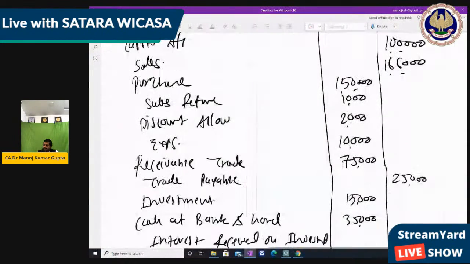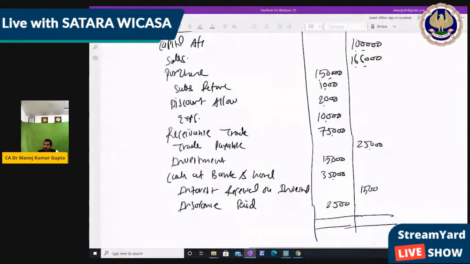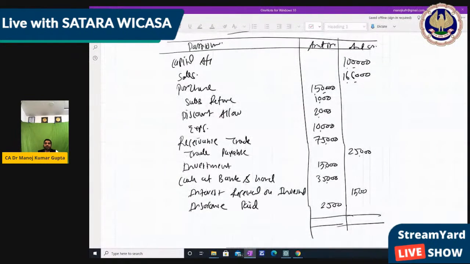So take the total. One lakh 1,500. So I first take the total of this side.